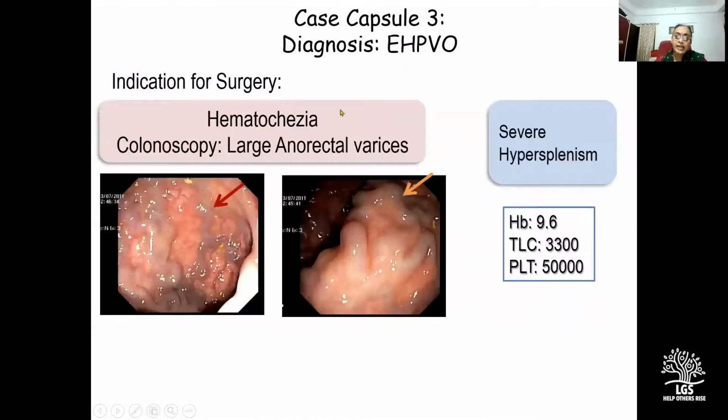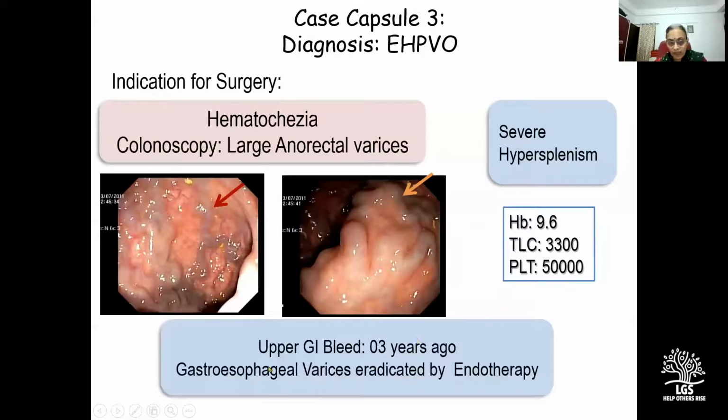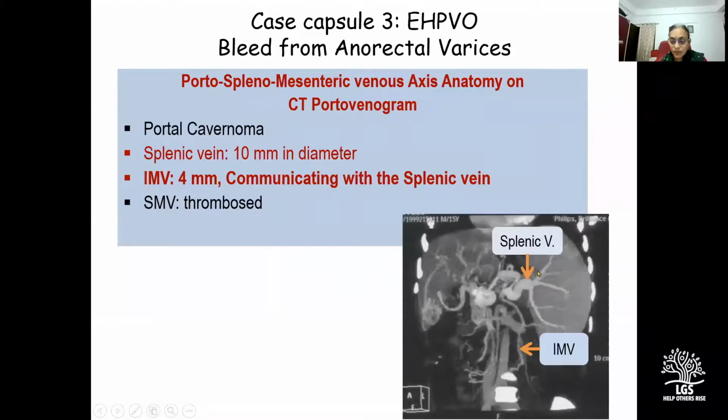Case 3, the indication for surgery was hematochezia. And this was the colonoscopy, which shows large anorectal varices. Hematology showed severe hypersplenism, whereas gastroesophageal varices had been eradicated by endotherapy 3 years ago. And this was the CT portovenogram, which shows a 4 millimeter inferior mesenteric vein, which is communicating with the splenic vein. The splenic vein itself was 10 millimeter in diameter. The superior mesenteric vein, however, was replaced with collaterals.